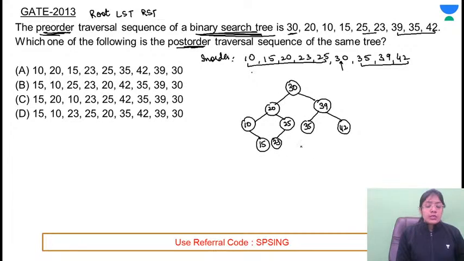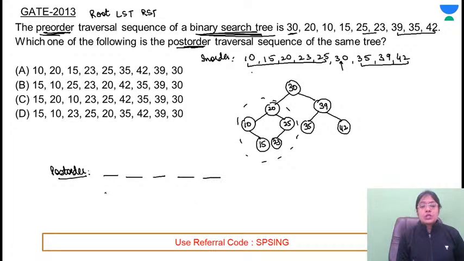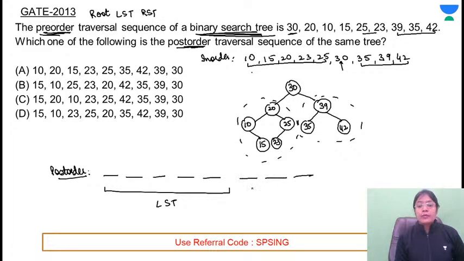This is the tree. What is the trick to write the post order? One is by just following the sequence. Post order means, first of all, you have to print the elements of the left subtree. In the left subtree, 5 elements are there. These positions will be filled by the elements of the left subtree. Then the elements of the right subtree. In the right subtree, 3 elements are there. Right subtree elements, and then the root. Root is 30. Yes, third visit, you can follow that approach, or you can write in this way.